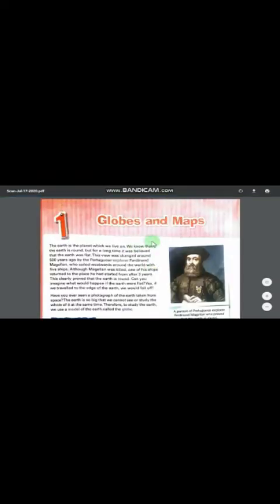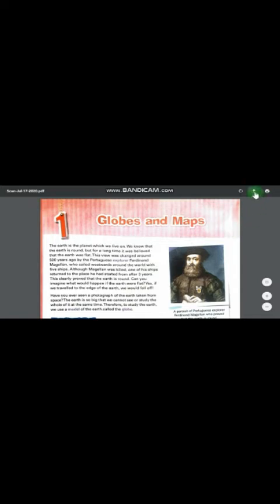Click here to download. When I click on this, a page opens where I can take the textbook. Here the textbook appears like this. This page can be downloaded by clicking on the download option here. Can you see the download link here? Yes, like this.